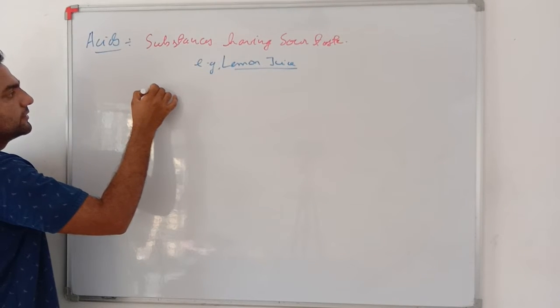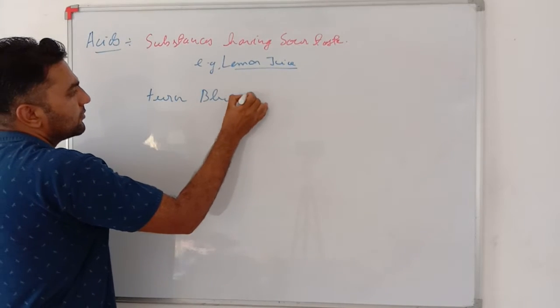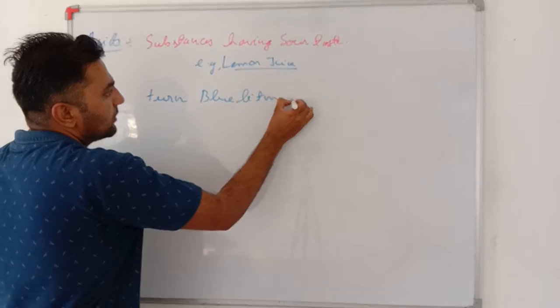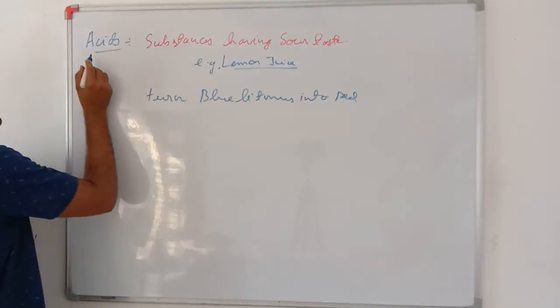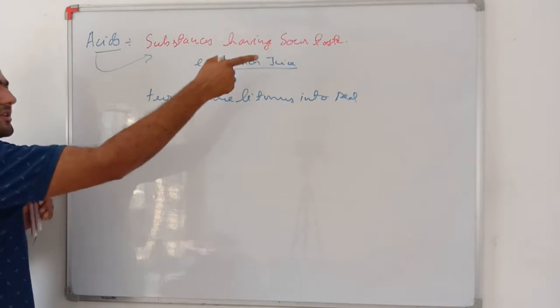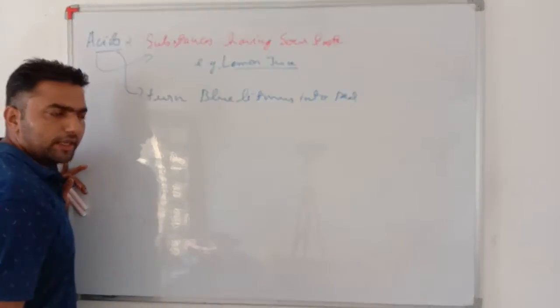Acids turn blue litmus into red. What are acids? Acids are substances having sour taste. Acids turn blue litmus into red.